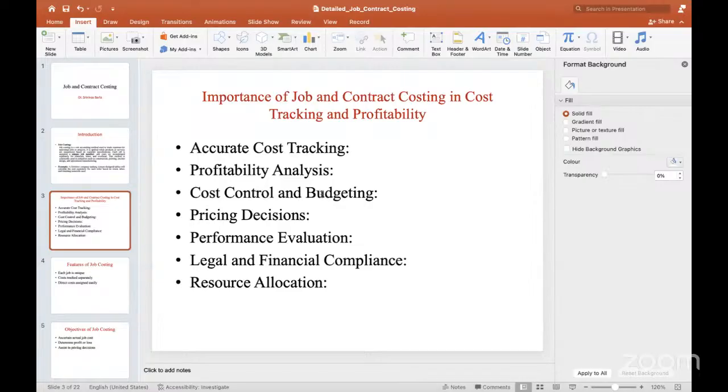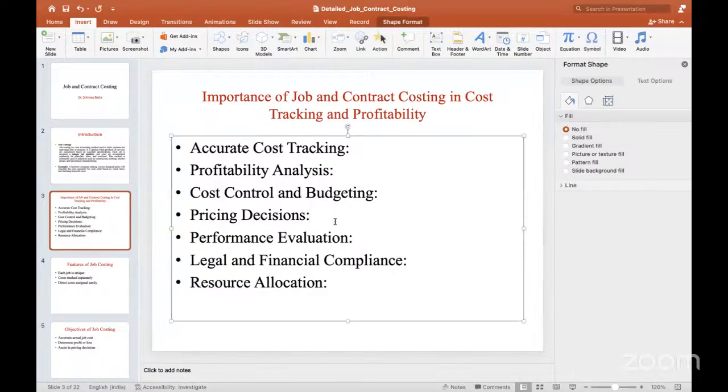And cost control and budgeting. See, cost control and budgeting are two different techniques. Cost controlling means, when you know the cost is increasing or expanding, we are able to control the cost. That is the main technique of cost control accounting. Cost budgeting means controlling the cost and estimating the future budget. That is nothing but cost control and budgeting.